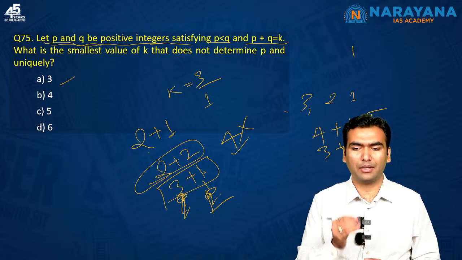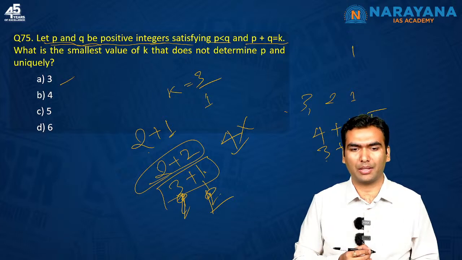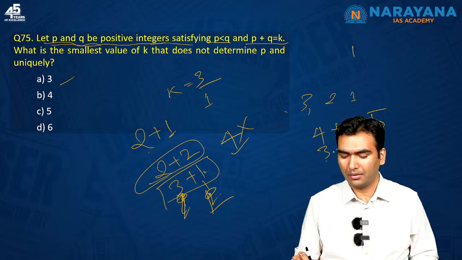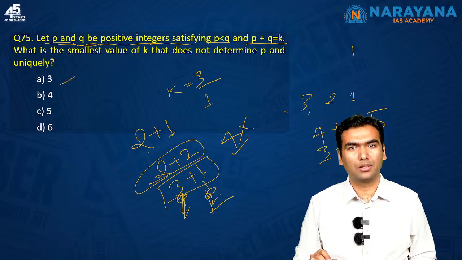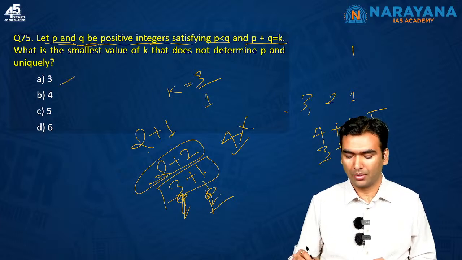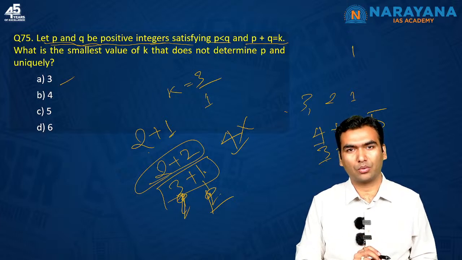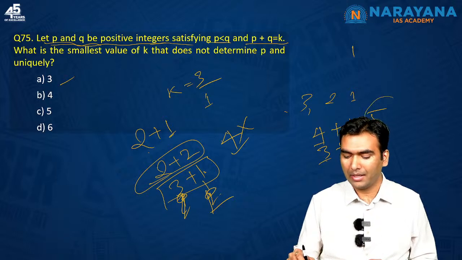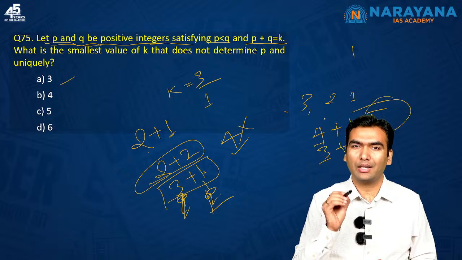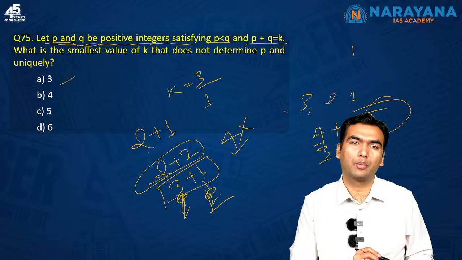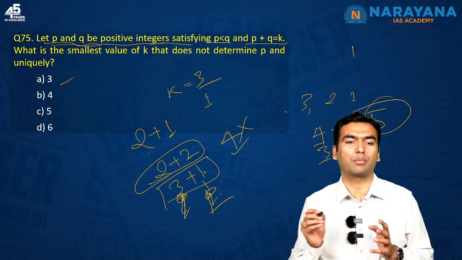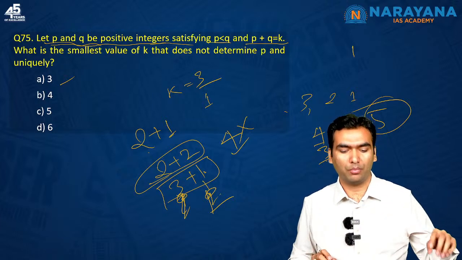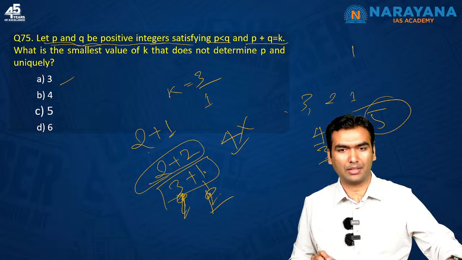It doesn't matter, although you must understand the concept of whatever I am teaching. So here 3 and 2 is also a possible solution, 4 and 1 is also a possible solution. So in case K is equal to 5, you cannot tell the unique value of P or Q. You need to know something more to determine the value of P and Q. So the answer is C.